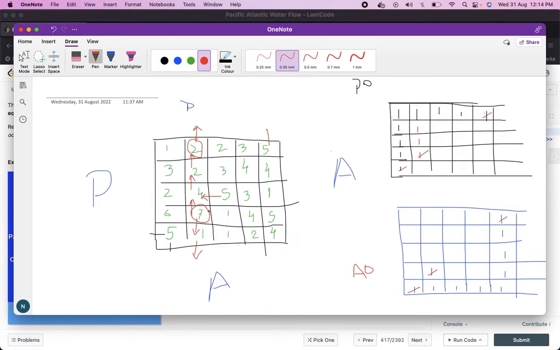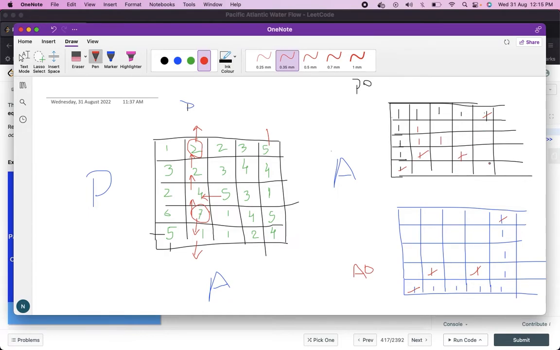So we can say that this is one of the cells from where the water can go to the Pacific Ocean and the Atlantic Ocean. So what we can do is find out for each of these edge cells, from the Pacific Ocean perspective, from where it can get water, and similarly from the Atlantic Ocean perspective, what are the possible islands from where it can get water, right? So let's say for example you get some picture like this, and you get some picture like this, after doing all the iterations. So after doing all the iterations, your answer will consist of these four cells.